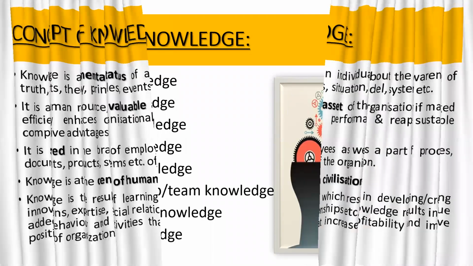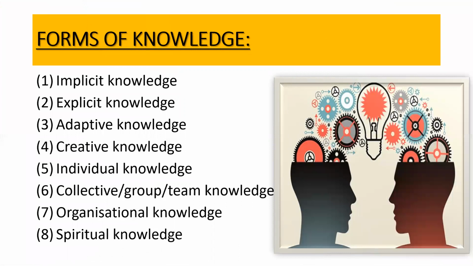So after having understood the meaning of knowledge, I think we can move further to discuss different forms or types of knowledge. There are 8 types that we shall be discussing. The first of which is implicit knowledge. Now, what do you mean by implicit knowledge?